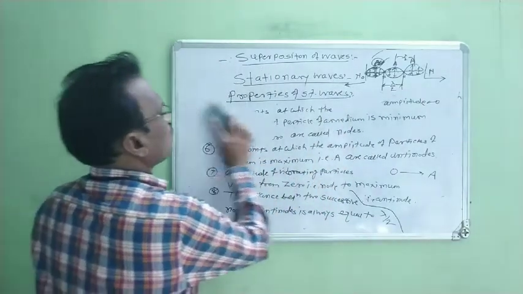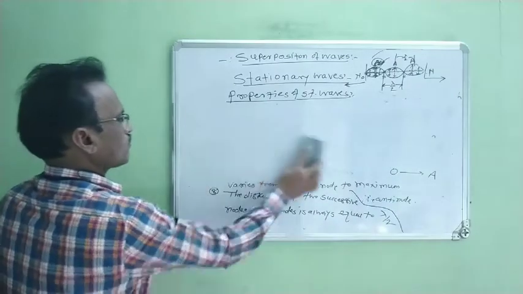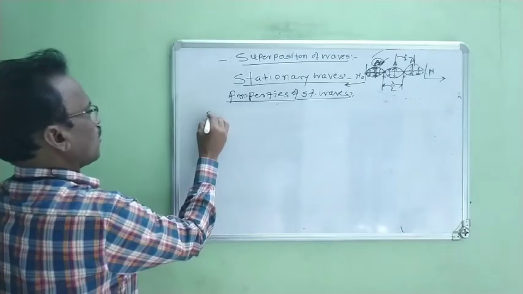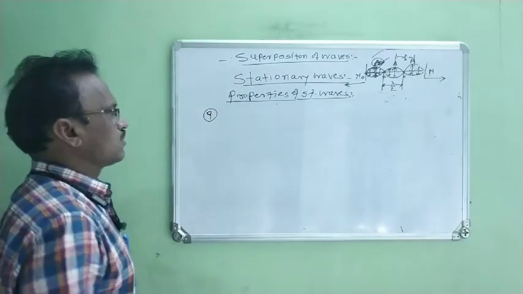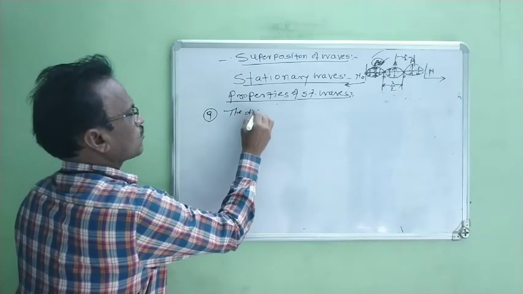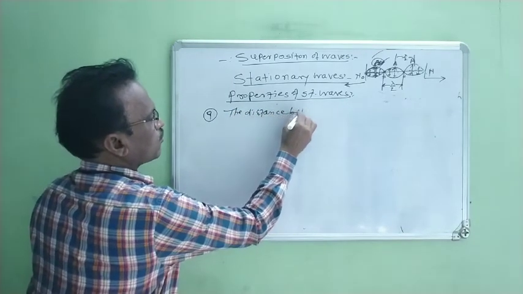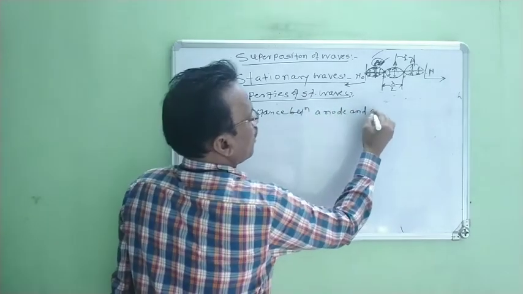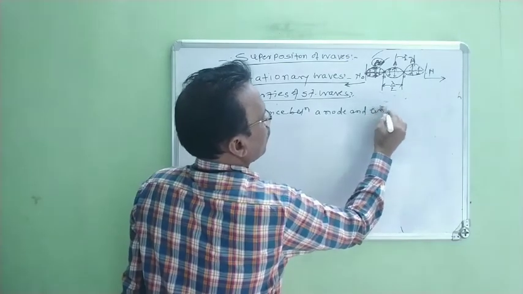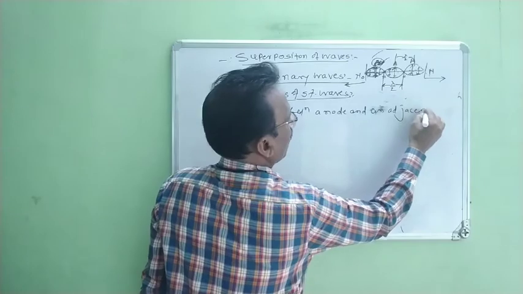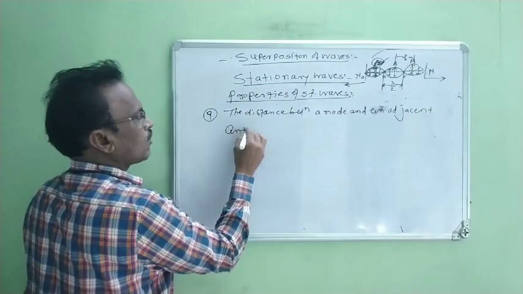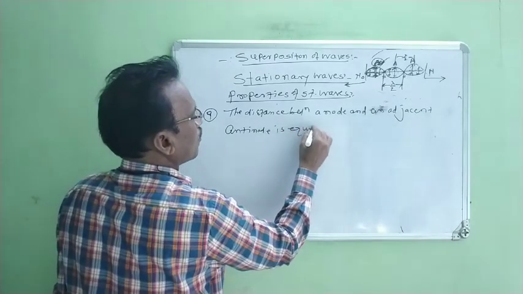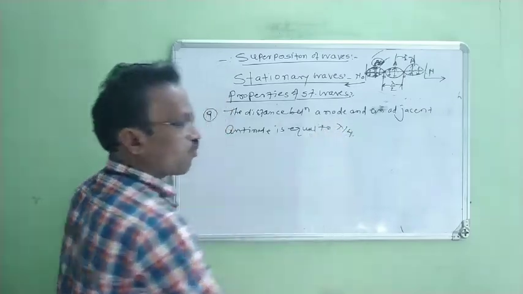And the last property is number 9. The distance between a node and an adjacent antinode is equal to lambda by 4, right?